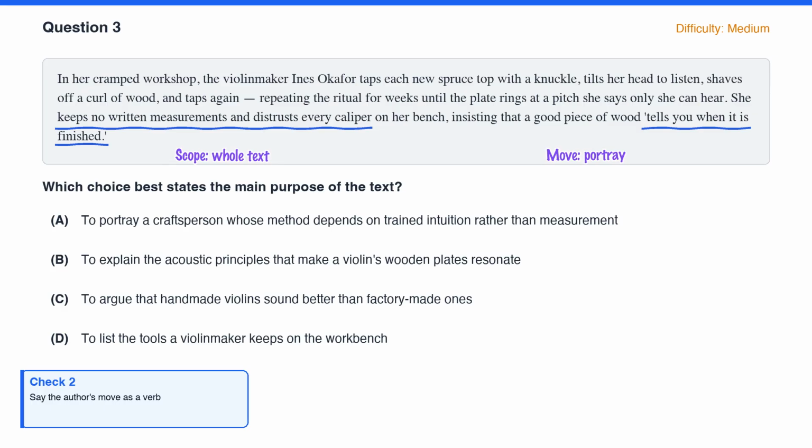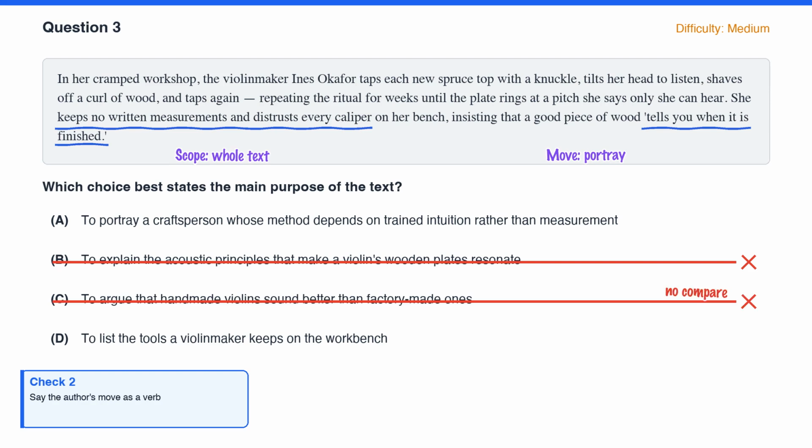The choices. B says the purpose is to explain the acoustics that make the plates resonate. The passage never touches the physics. It shows a process, not a principle. Scratch it. C says the author argues handmade violins sound better than factory ones. No comparison is ever made. That claim is imported. Drop it.